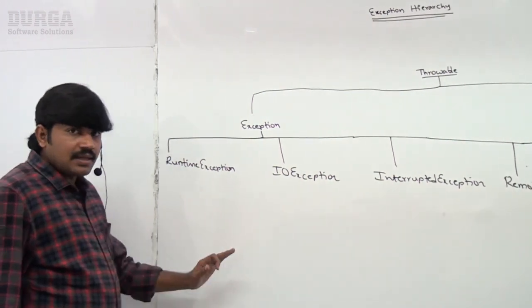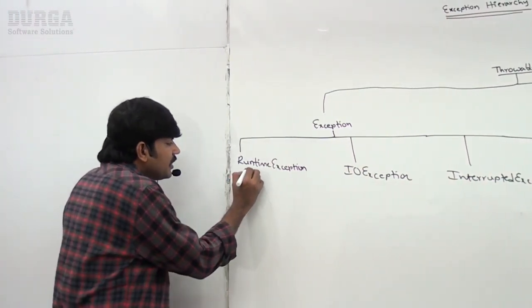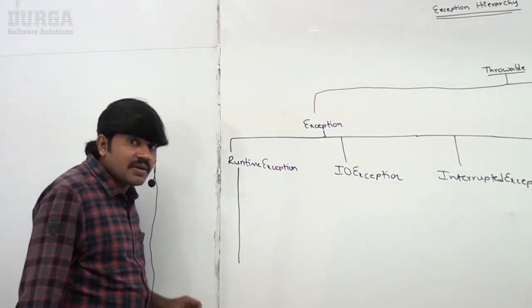Next, under RuntimeException again there are several child classes.